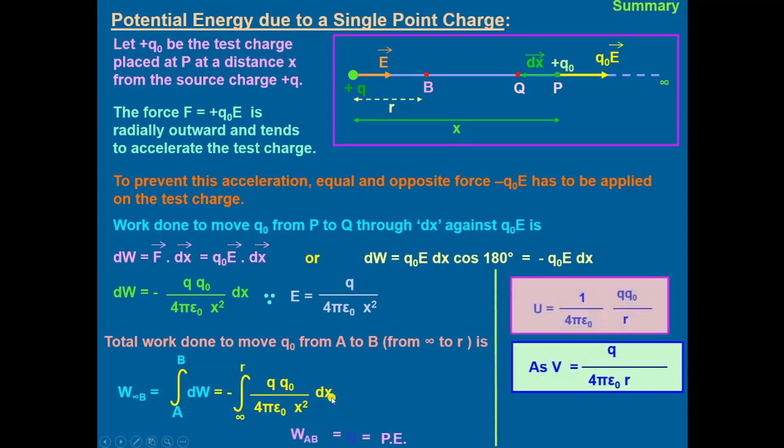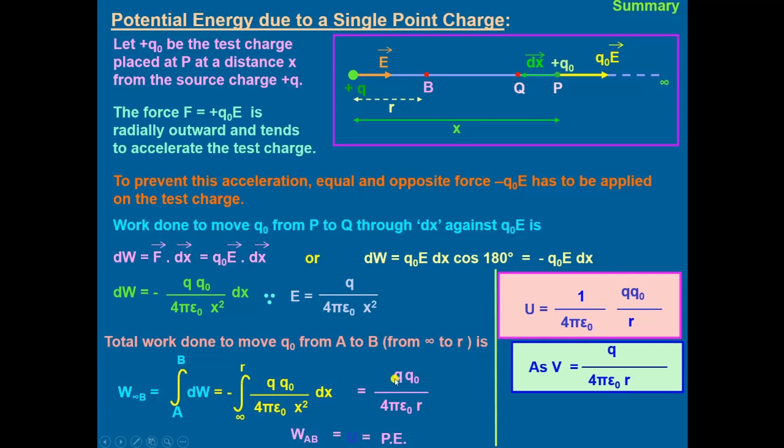That gives the value Q naught divided by 4 pi epsilon naught R. This work done will be equal to the potential energy U, which will be equal to 1 upon 4 pi epsilon naught multiplied by Q naught divided by R. As we know that potential is given by Q upon 4 pi epsilon naught R, then this potential energy, or work, will be equal to QV.